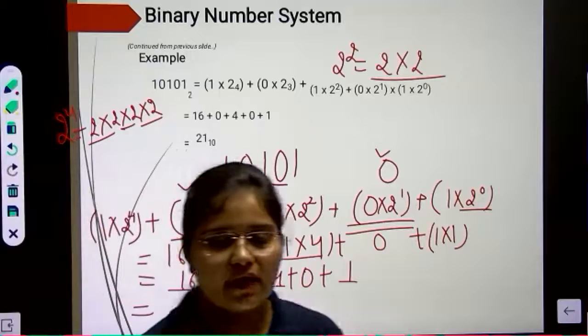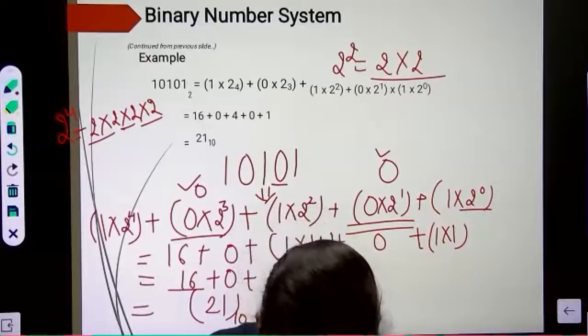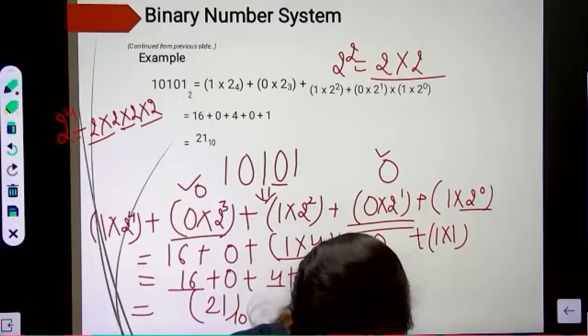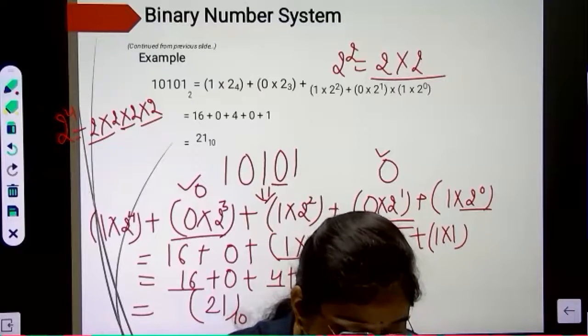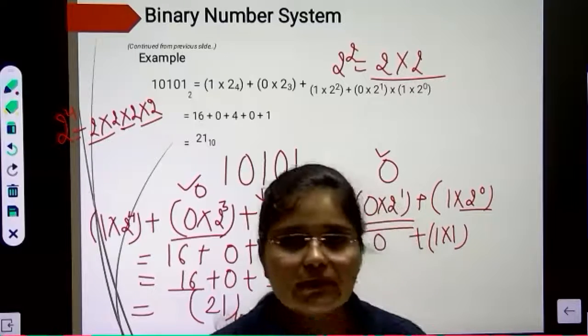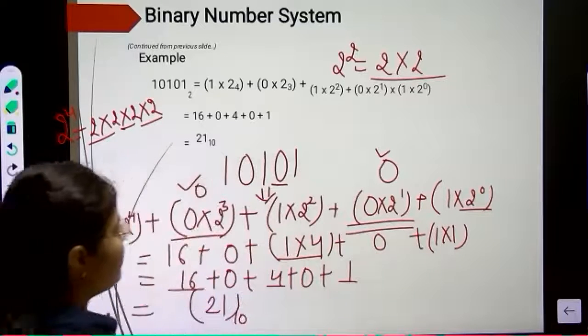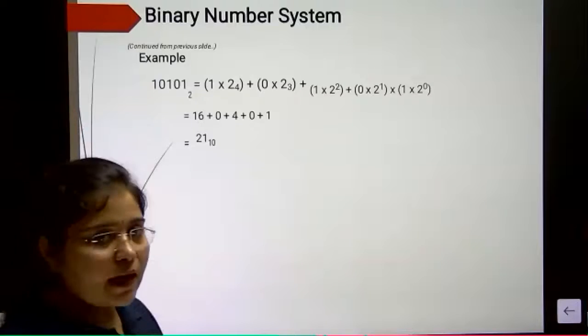Okay, is it clear how you can convert a binary number system into decimal number system? So in this way you can convert binary to decimal. As you can see, an example is also given in your book, page number 16. So one more method we will do, and next we will do in upcoming classes.